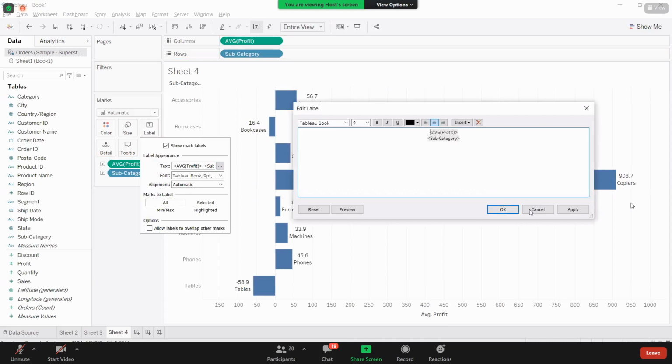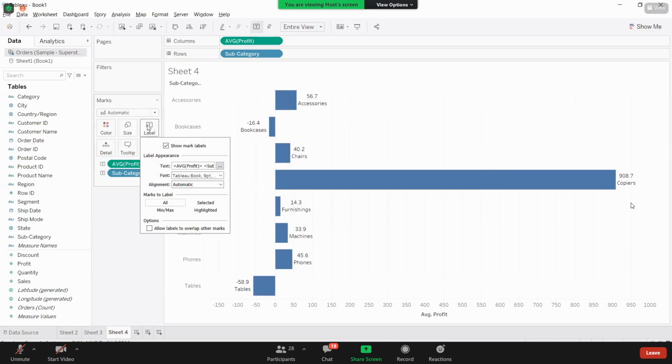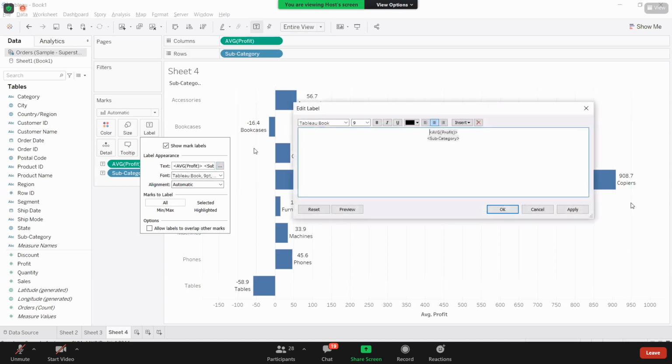Now just go to this label. When I want to change this label, I go to the label and click on this text. These two options are useful to change the font and the alignment. If you want to change something related to the text, click on these three dots. Here, this is your subcategory. I'm clicking Control X and here I'm taking Control V. Now I'm placing this next to each other and I'm bringing this to center.